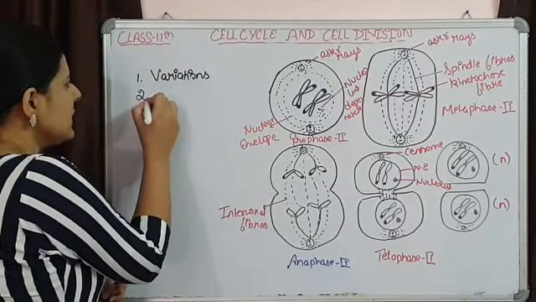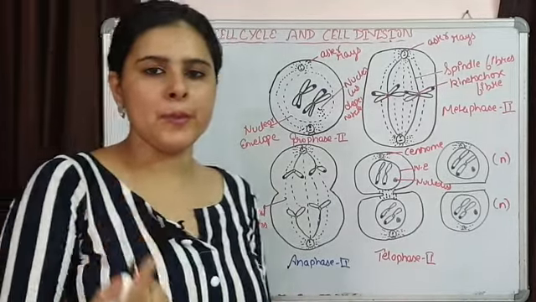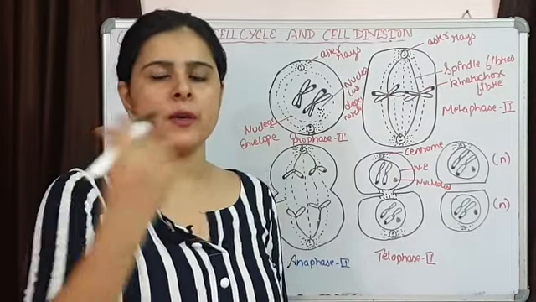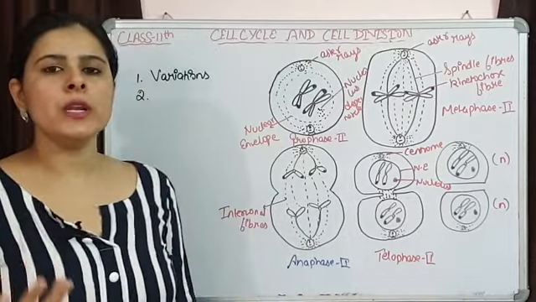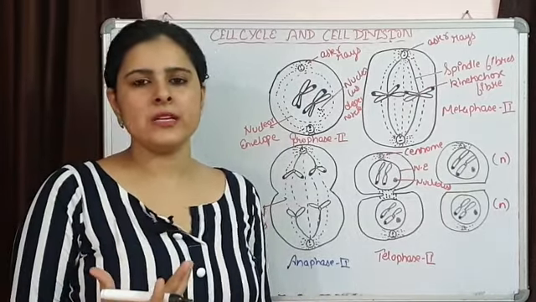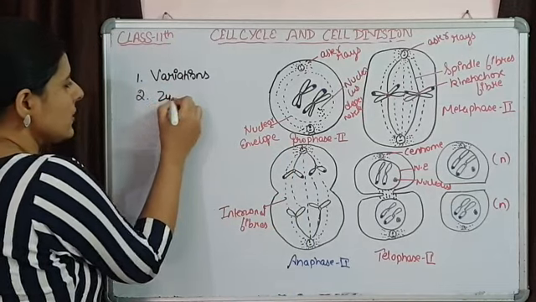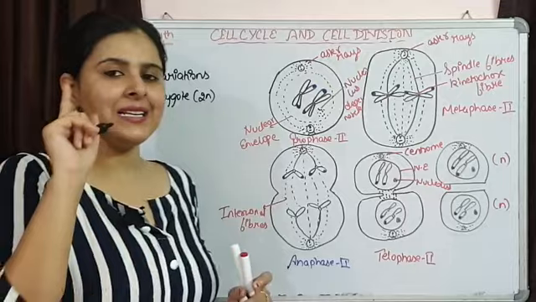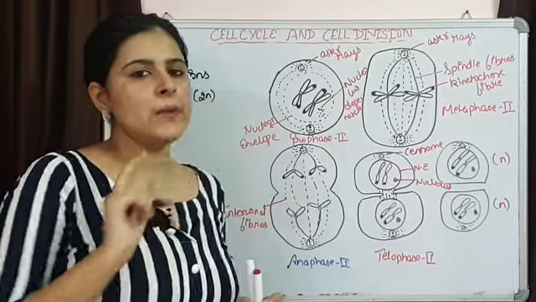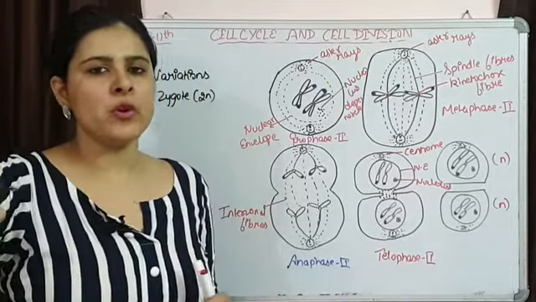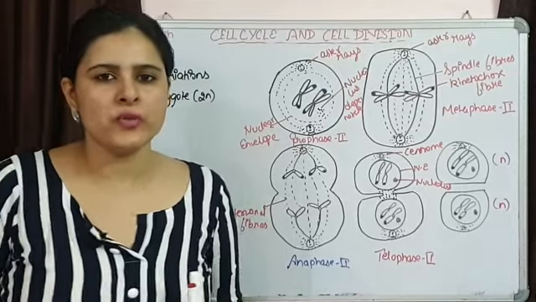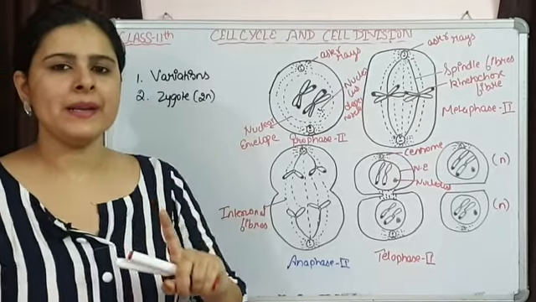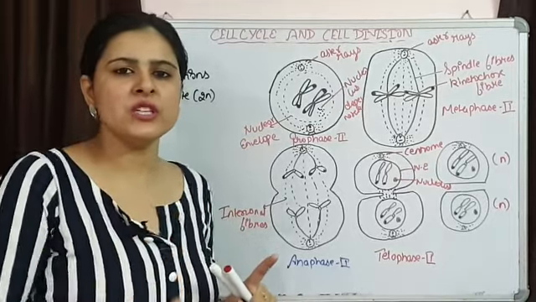The second important thing is that here haploid gametes are going to be formed, and because of fusion of haploid gametes coming from father and mother, the first cell of the new organism, that is the zygote, will be again diploid, carrying exactly the same number of chromosomes that are present in the parents or other members of that particular species. So meiosis is important in maintaining the number of chromosomes of a species.